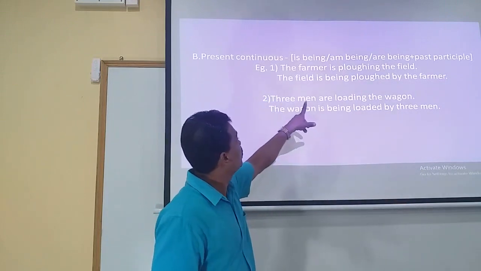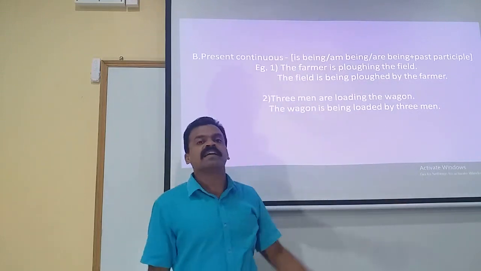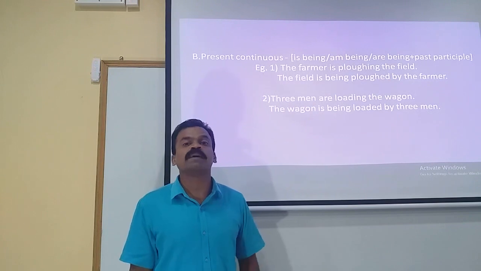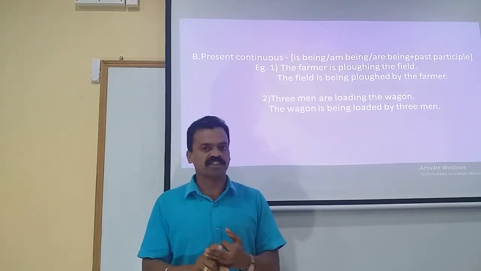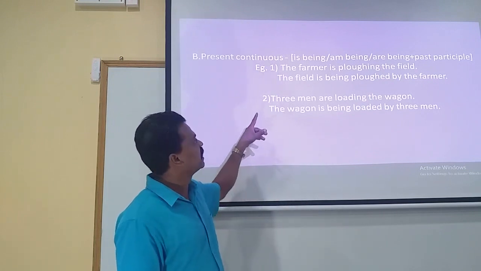That is what we see here. When the statement is in present continuous, the rule to be applied is is being, am being or are being plus past participle of the verb. Let's see the example given here.